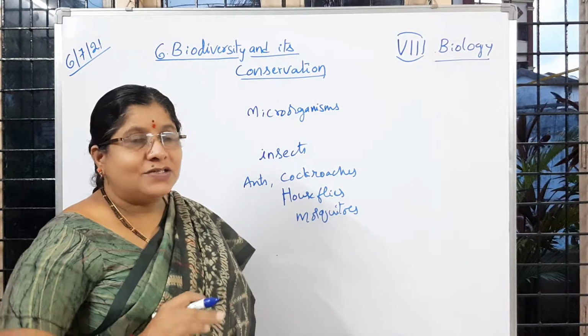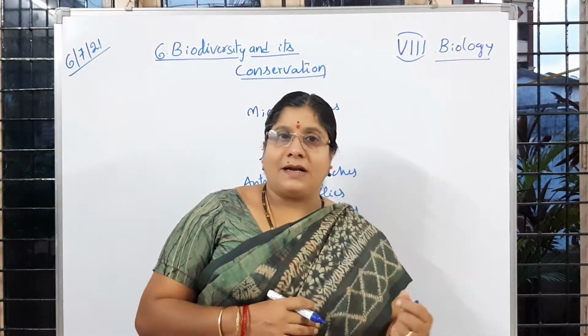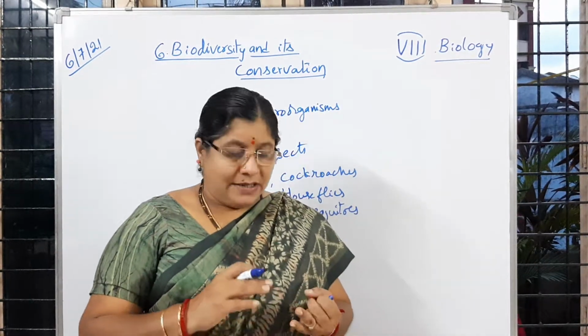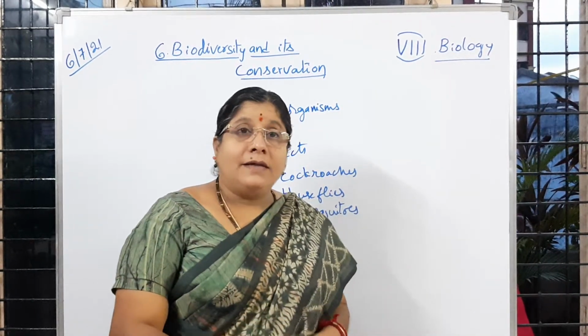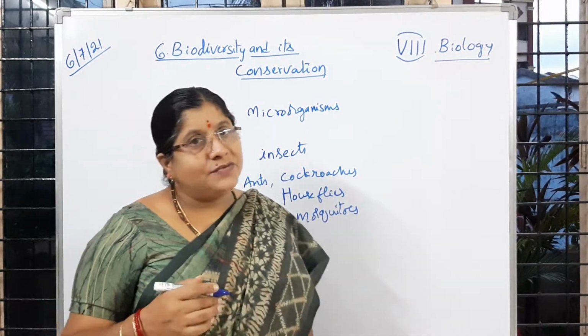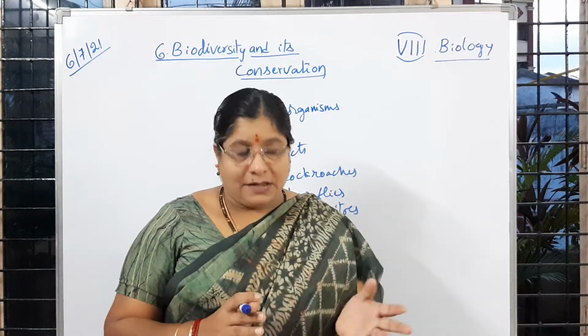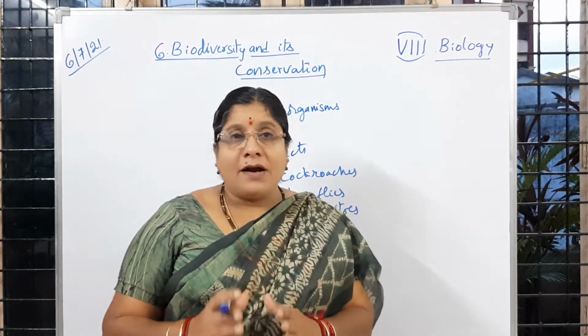Is it not, children? So all insects together we can say, all plants we can say together. So plants, they have roots, they have stems, then they prepare food by the process of photosynthesis. Like that we can tell, you can understand. Whereas all other animals, if we take, they cannot prepare their own food.